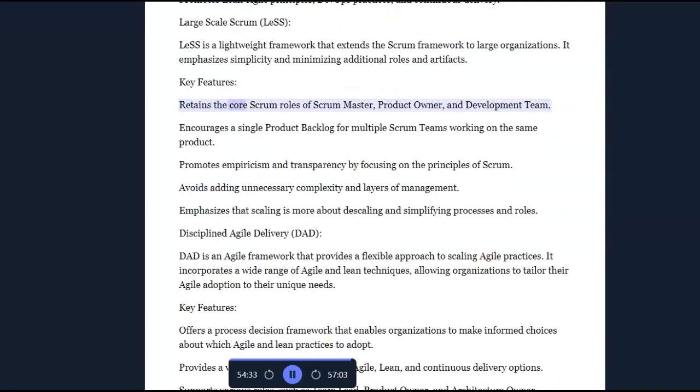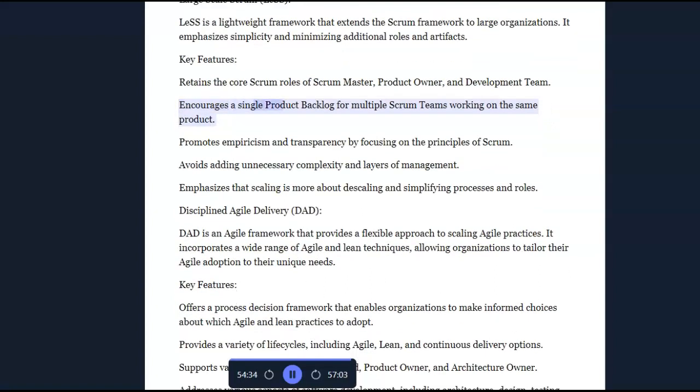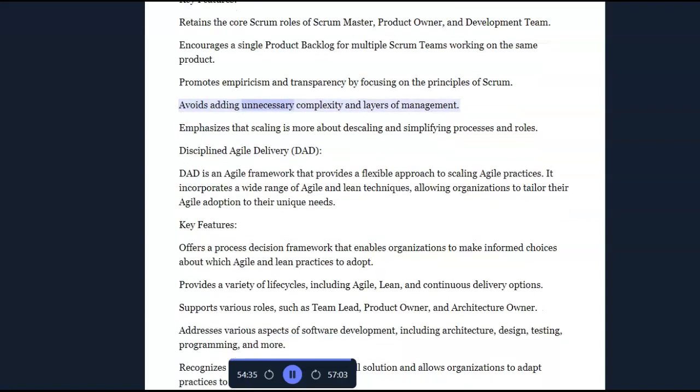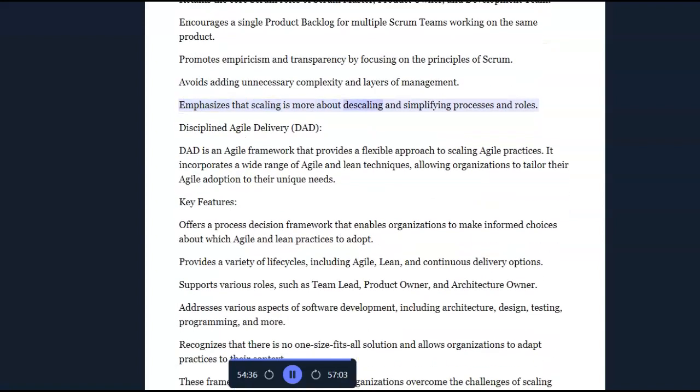Key features. Retains the core Scrum roles of Scrum Master, Product Owner, and Development Team. Encourages a single product backlog for multiple Scrum teams working on the same product. Promotes empiricism and transparency by focusing on the principles of Scrum. Avoids adding unnecessary complexity and layers of management. Emphasizes that scaling is more about scaling and simplifying processes and roles.